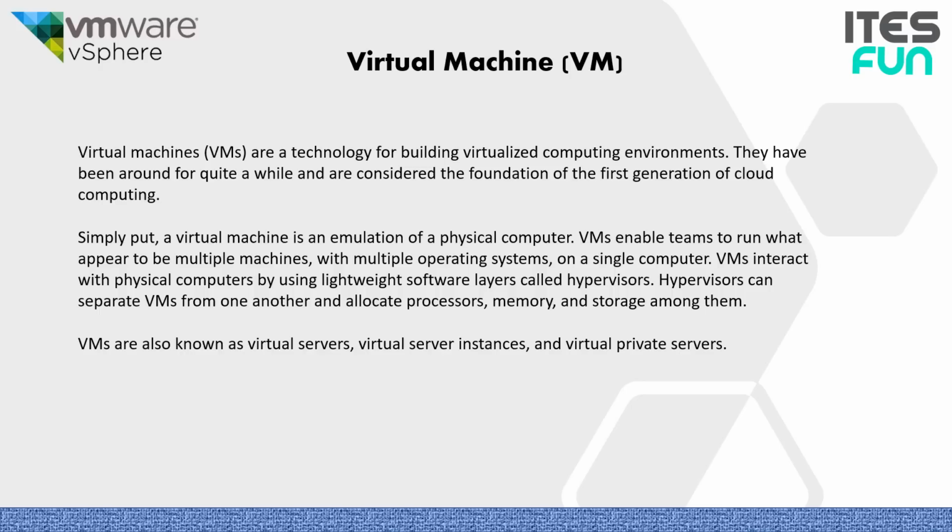VMs interact with physical computers by using lightweight software layers called hypervisors. Hypervisors can separate VMs from one another and allocate processors, memory, and storage among them. VMs are also known as virtual servers, virtual server instances, and virtual private servers. We have already discussed this in our previous lessons. You can check this out on the card which is showing above.